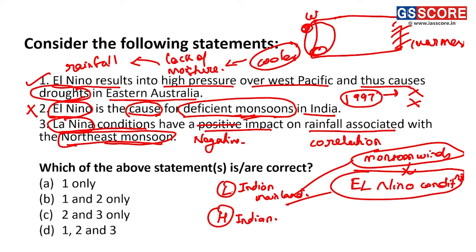The Indian mainland is cooler and the Indian Ocean region is also not quite very warm, because of which there is a negative impact on the rainfall associated with this region. Thus, this statement is also incorrect and the correct answer for this question is 1 only.